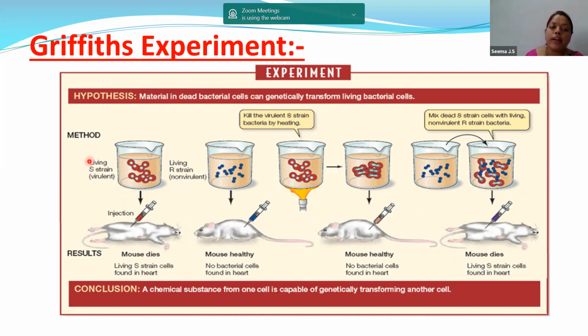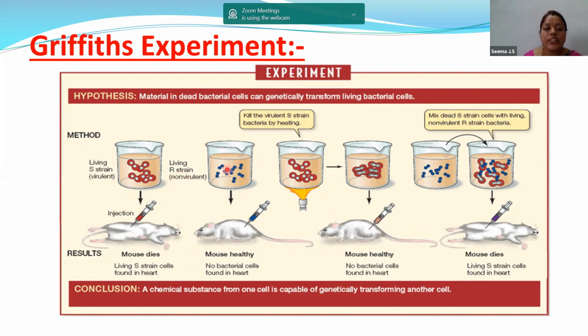So children, you have to remember mainly about the S strain. The S strain is virulent and has a polysaccharide capsule, whereas the R strain is the rough strain. The R strain is rough, the S strain is smooth. Why is the S strain smooth? Because it has a capsule. The R strain is rough because the capsule is absent. The S strain is virulent, the R strain is non-virulent.